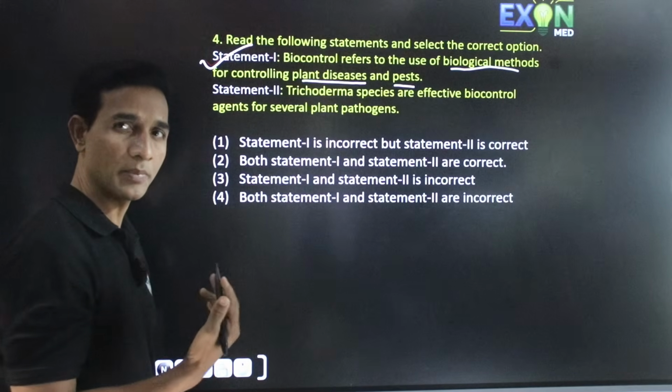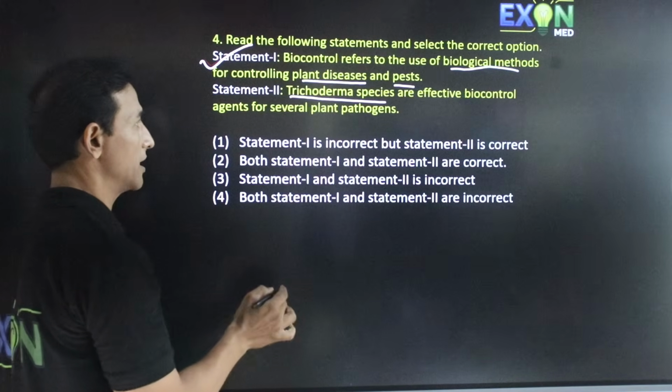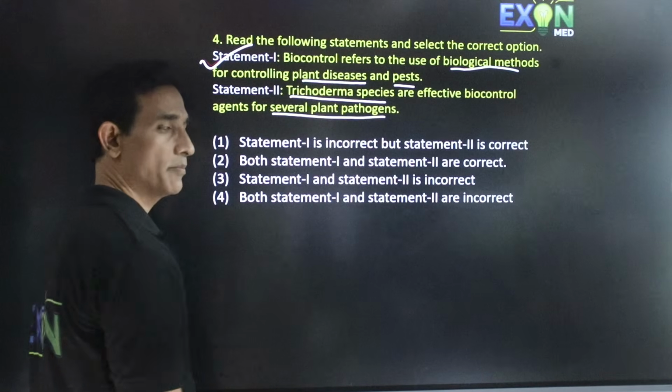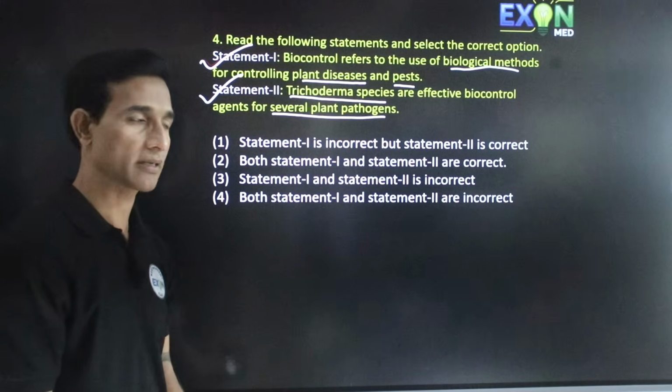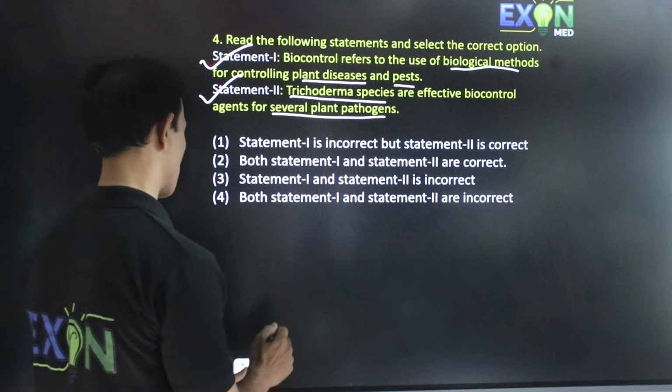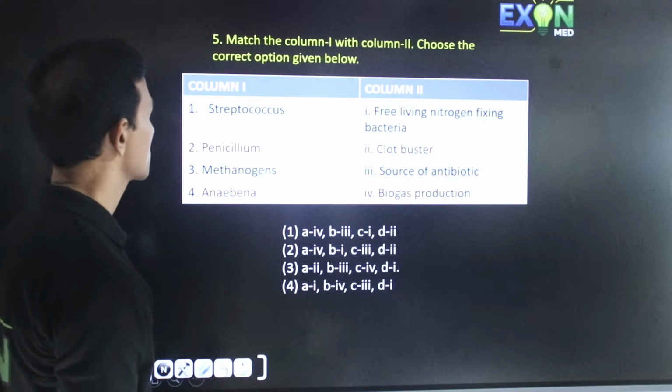For example, Trichoderma species is one of the effective biocontrol agents for several plant pathogens. Hence both statements 1 and 2 are correct. So the next question, it is column 1 and column 2.